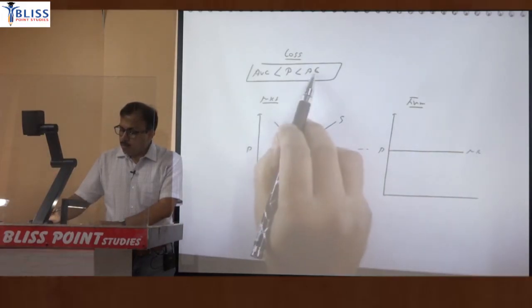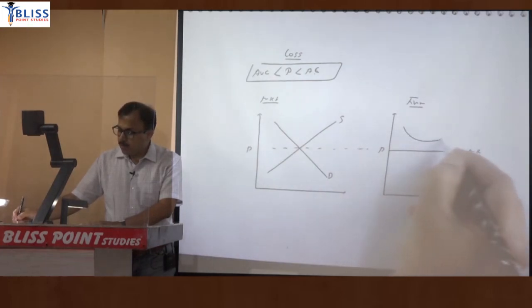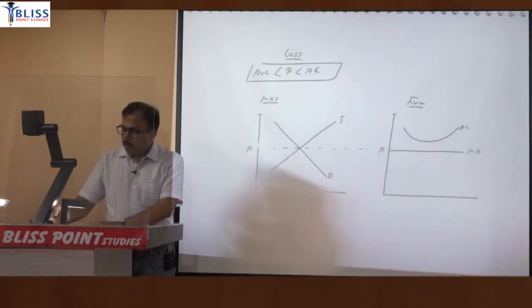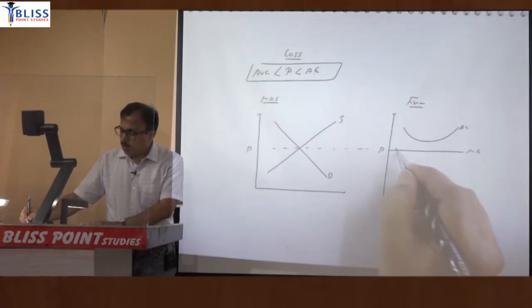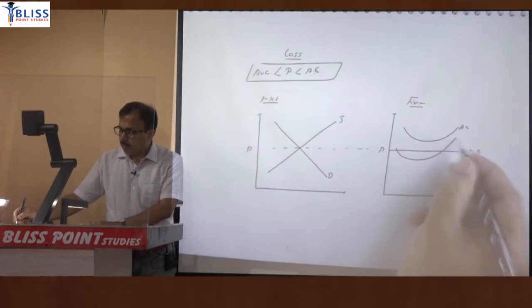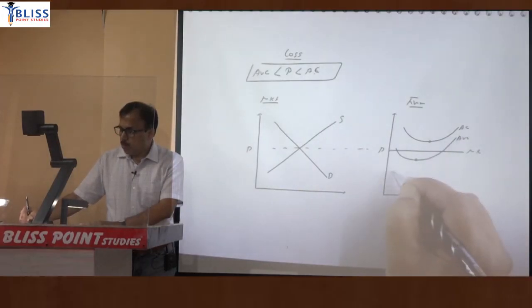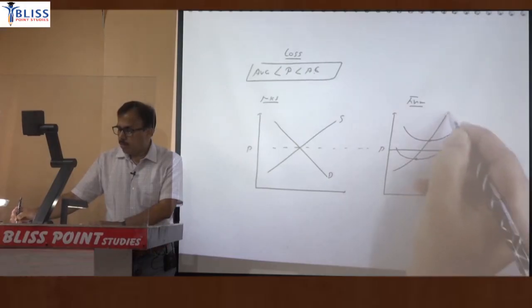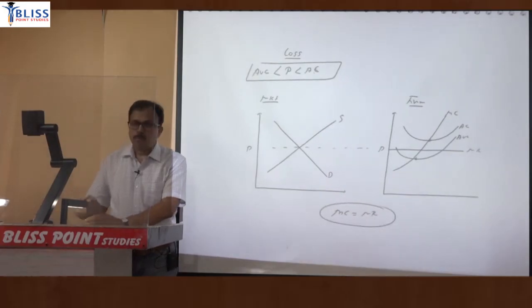Your average cost must be greater than price, so average cost is above. Average variable cost must be lower than price, so lower than price, and the gap will be declining. और इन दोनों के मिनिमम पॉइंट से you have to draw the MC line.